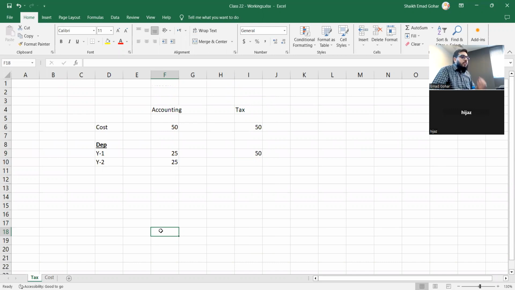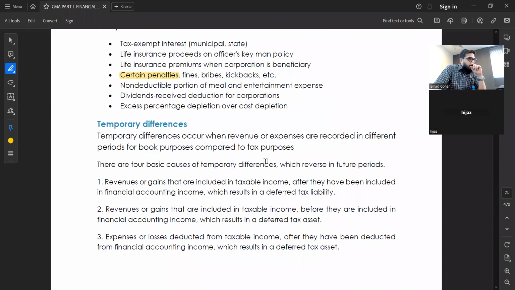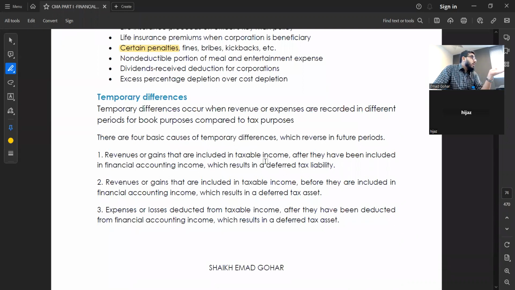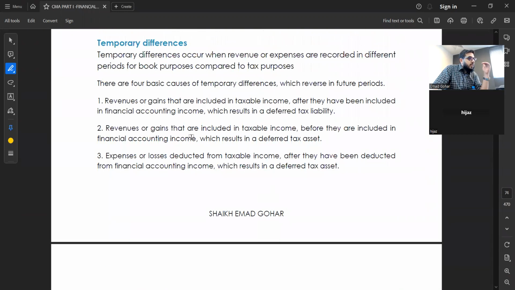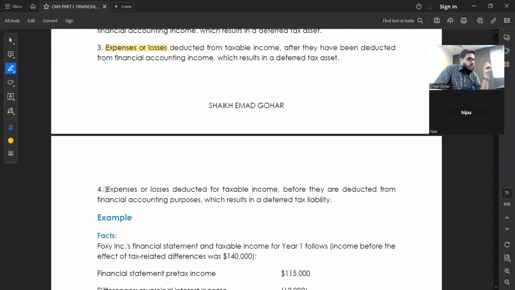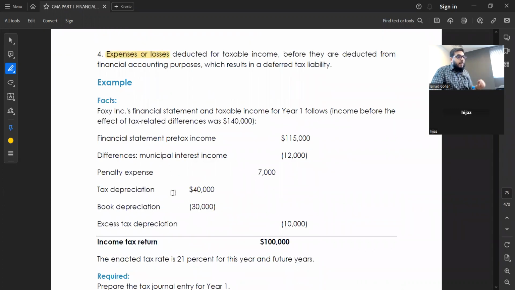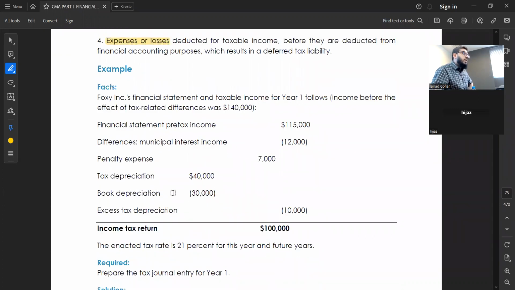Clear? So, my friends, online people, clear? Very nice. So this is the difference, remember this. Temporary difference, I just told you already. Remember, I told you there are 4 types of situations: two relating to incomes and two relating to expenses. So this is what is written here. Let's see this example about permanent and temporary differences. This is the income statement. They say the company's financial statement and taxable income for year 1 is below.